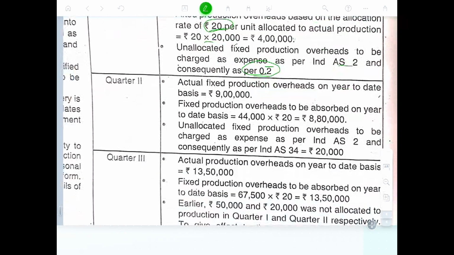Quarter 2: the annual actual fixed production overhead is 9 lakhs, and the fixed production overhead allocated is 8 lakh 80,000 at 20 per unit on 44,000 units. The non-allocated fixed production overhead to be charged to expense is 20,000.